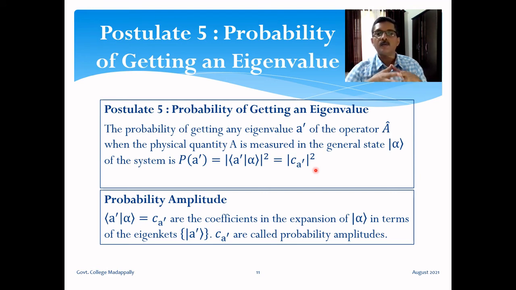The probability of getting a particular eigenvalue as an individual outcome of an individual measurement is given by this formula, the modulus square of the inner product between bra vector A prime and ket alpha. This inner product, bra A prime ket alpha, is the component of ket alpha along the direction ket A prime. So the square of that component gives you the probability. Hence that component Ca prime is called the probability amplitude.